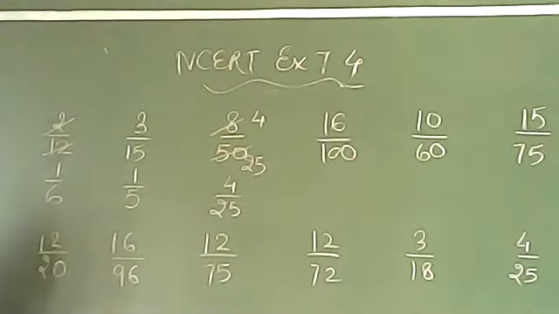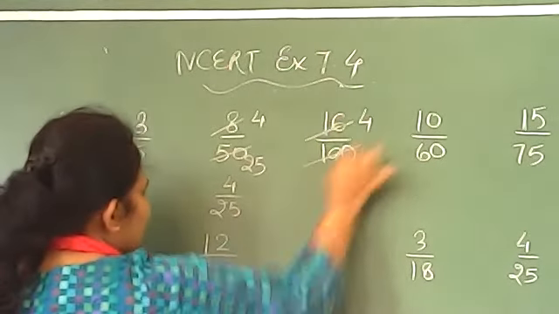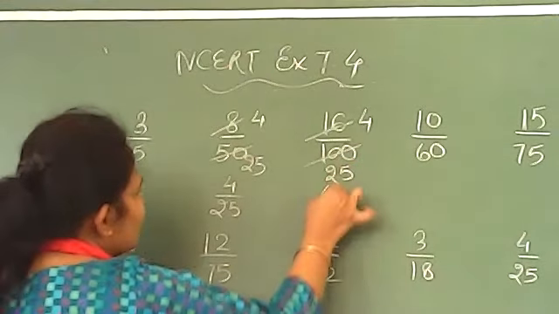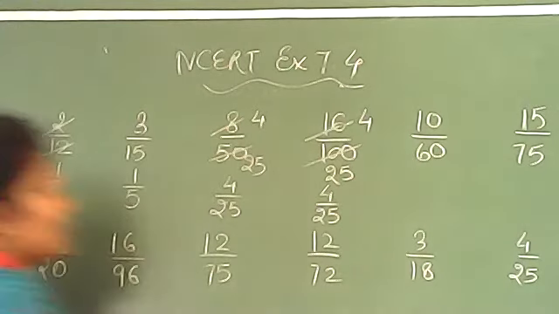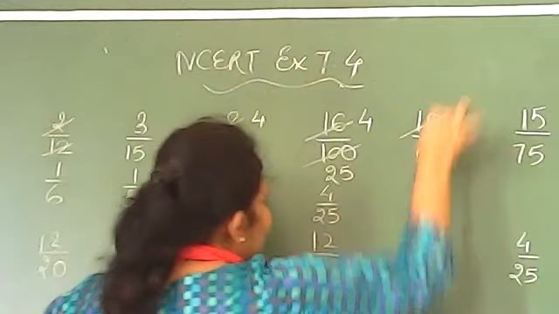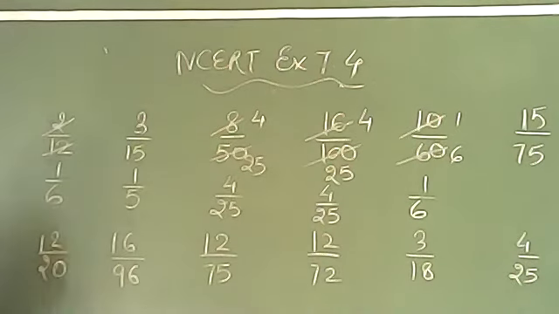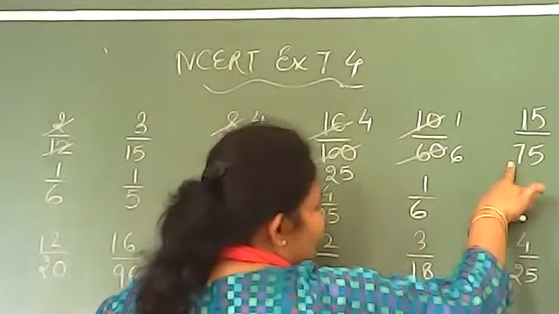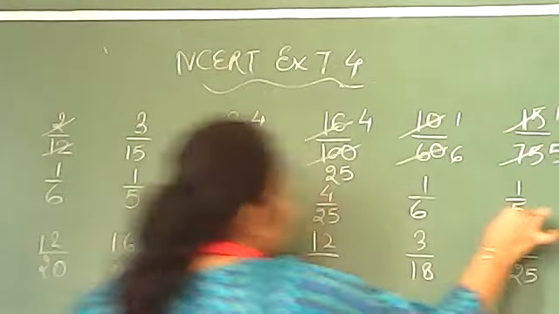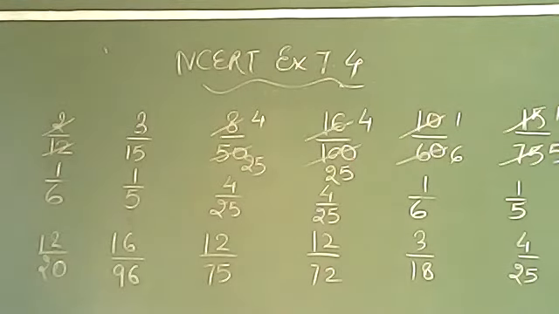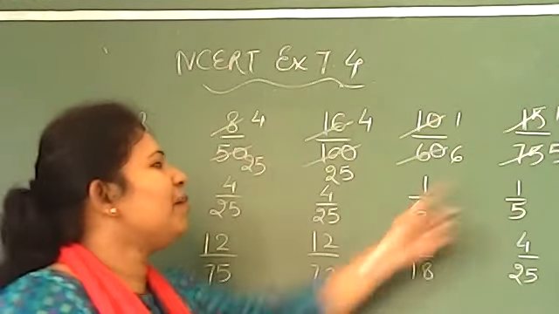Now the third one is done. The fourth one you can cancel by 4 again. 4 fours are 16, and 4 twenty-fives are 100. So we will have again 4 by 25. Now move on to the next number, 10 by 60. Again you can cut by the table of 10. 10 ones are 10, 10 sixes are 60. So 1 by 6 as an answer. Now the last number in this row, 15 by 75. 15 ones are 15, 15 fives are 75. 1 by 5. Now you can see we have got the answers 1 by 6, 1 by 5, 4 by 25, 4 by 25, 1 by 6, 1 by 5.